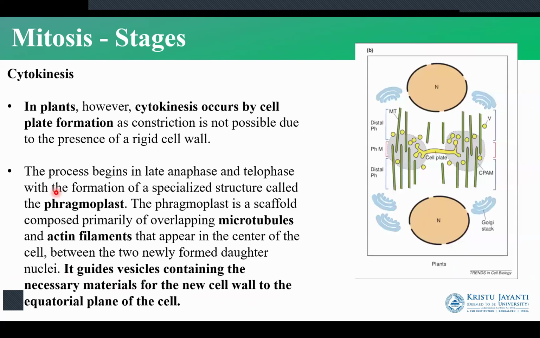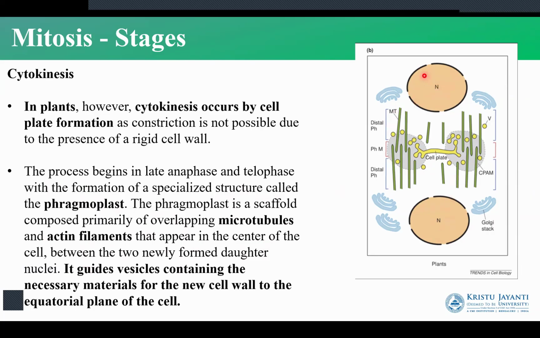Whereas in the plant cells, we have the formation of a cell plate. So what is the cell plate? The cell plate is a formation of a layer in between the karyokinetic nuclei. So what is karyokinesis? Karyokinesis is a division of the nucleus. So once the nucleus has divided into the two daughter nuclei, we have the formation of the cell plate. The cell plate is a formation of a specialized structure called a phragmoplast. Phragmoplast consists of lots of microtubules and actin filaments that is appearing in the center of the cell.